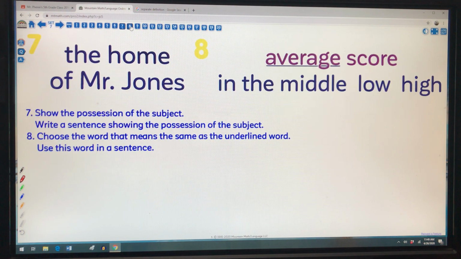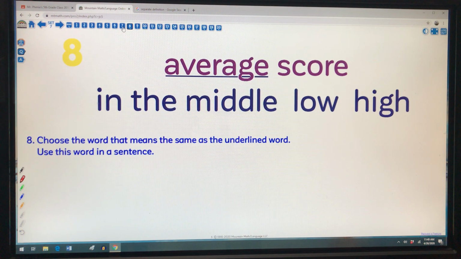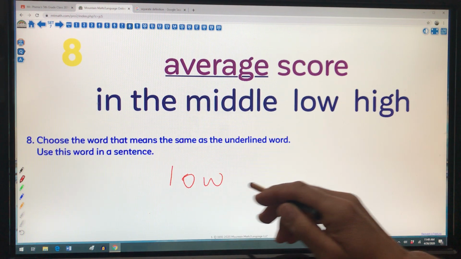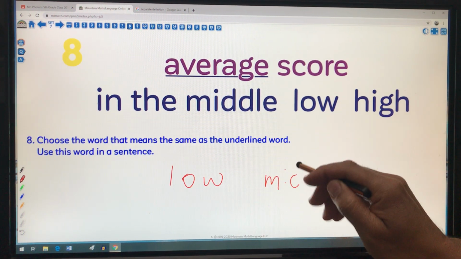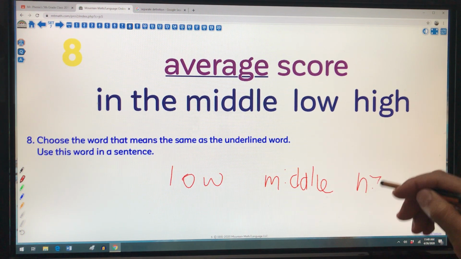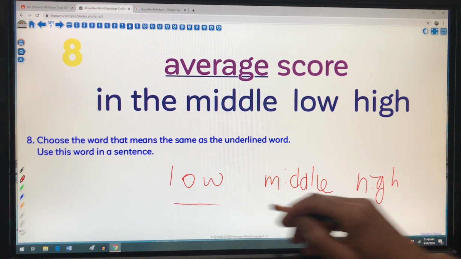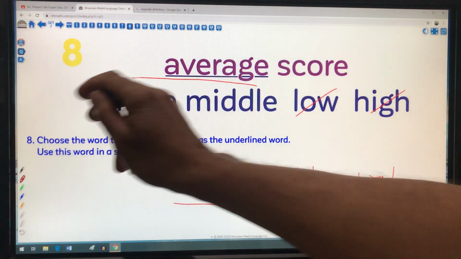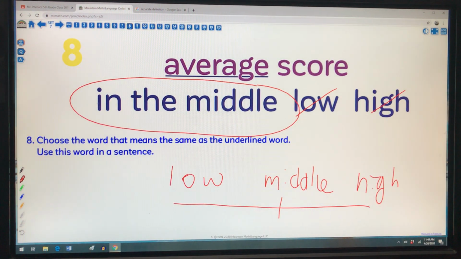Moving on to number 8. Okay, number 8 asks us to choose a synonym for the underlined word average. So if you think about an average, say you're in math and you want to find an average score, you do have the low, and you have something in the middle, and then you have something that's high. So the average score would be something that's in the middle. So the synonym for average is in the middle.